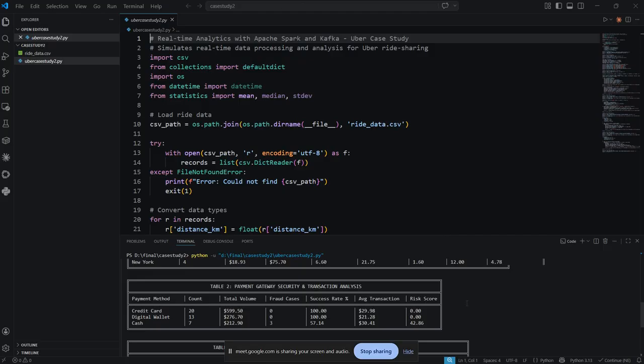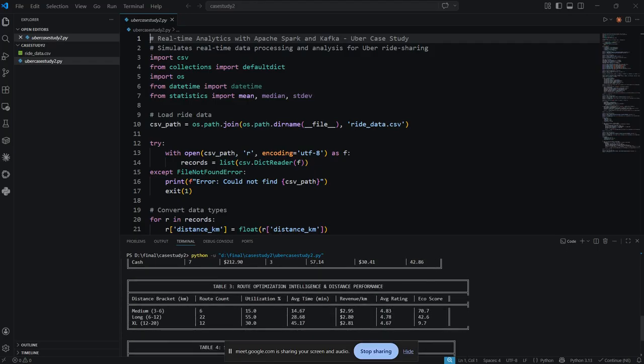Gateway, security, and transaction analysis. These are the payment methods. There are three: credit card, digital wallet, and cash. More people have paid using credit card, fewer with digital wallet, and fewer still with cash. These are the total volume, fraud cases, success rates, average transaction, and risk score.